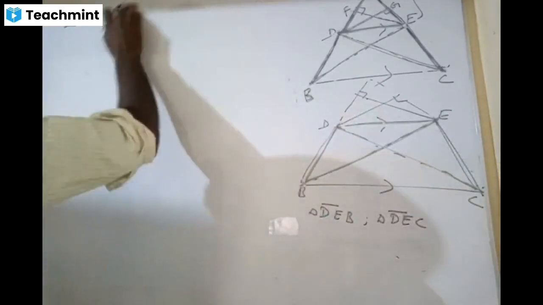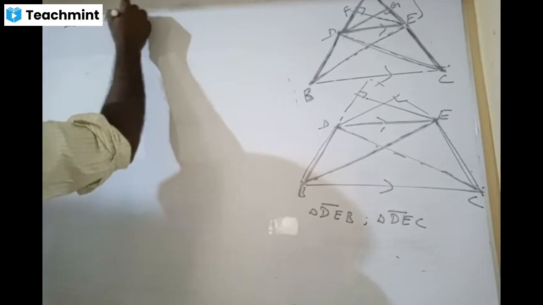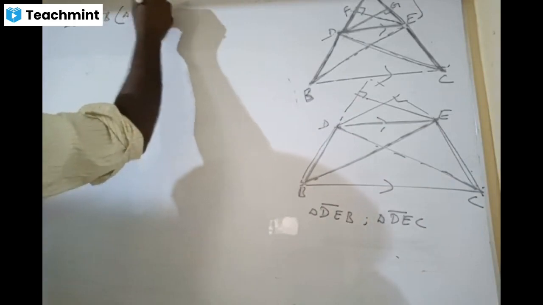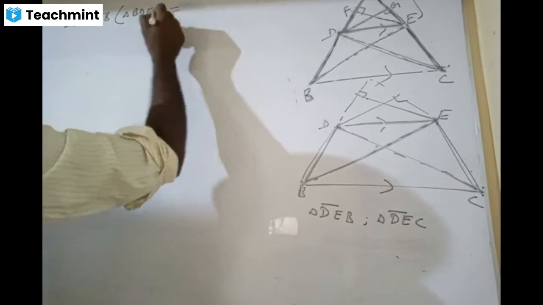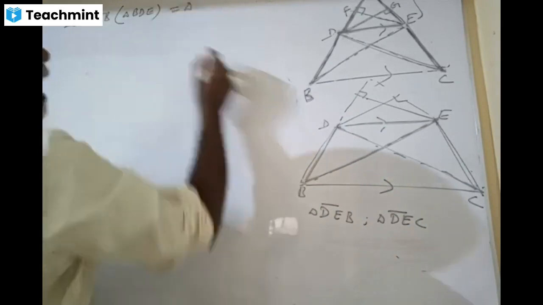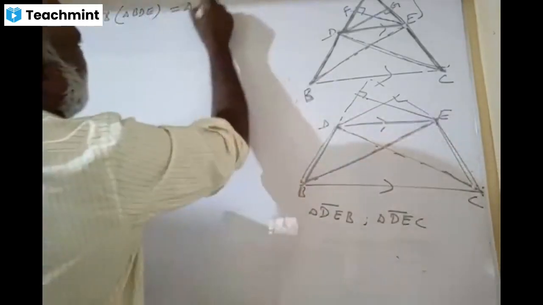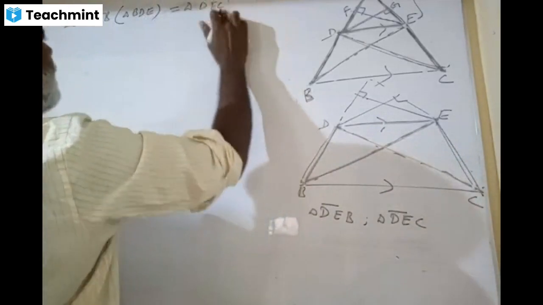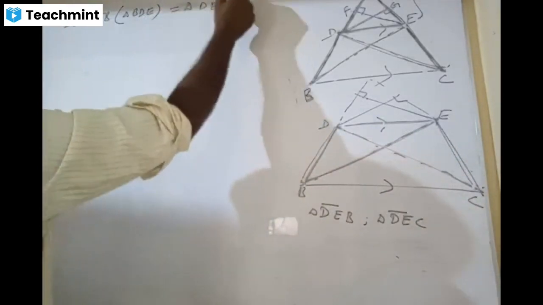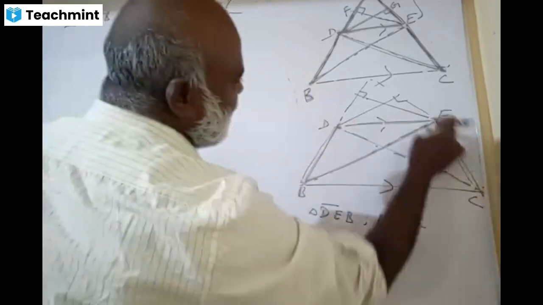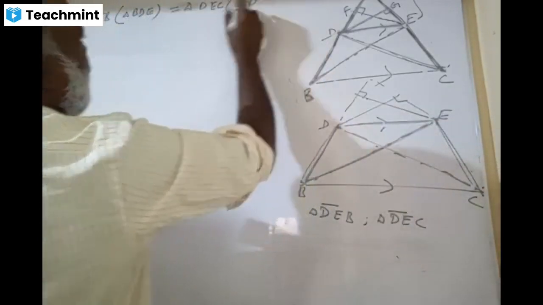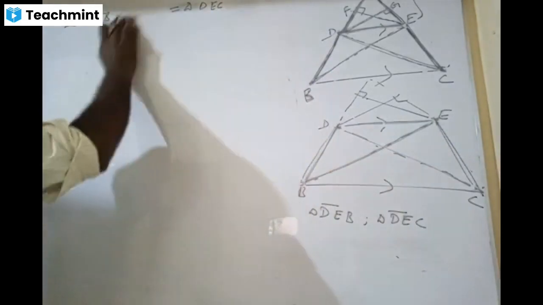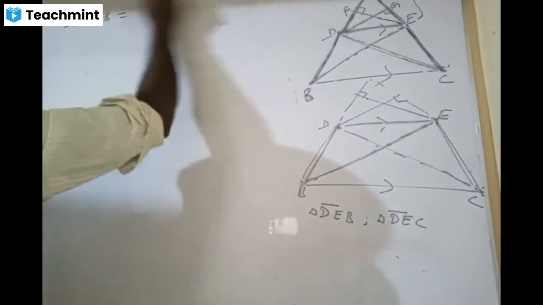Triangle DEB is the same as triangle BDE, right? It is equal to the area of triangle DEC. Area of triangle DEC is the same as CED, right? I am saying this so that you do not get confused later. I hope it is clear, please tell me.